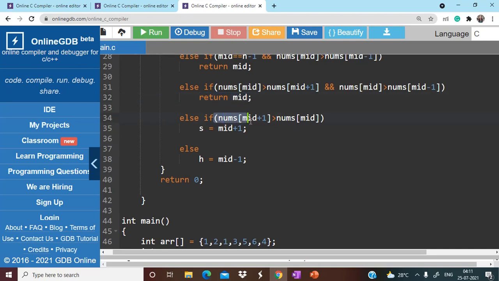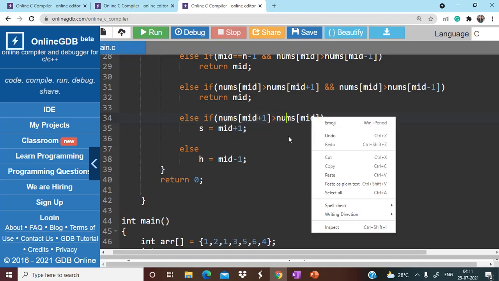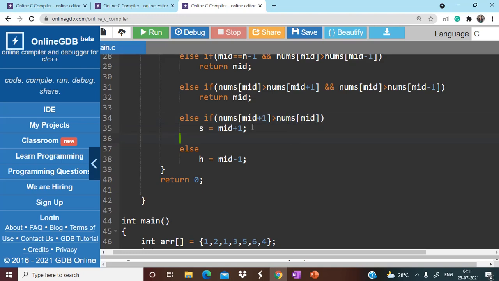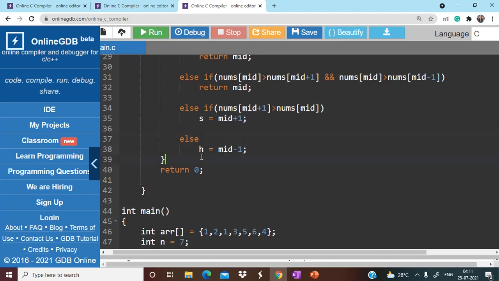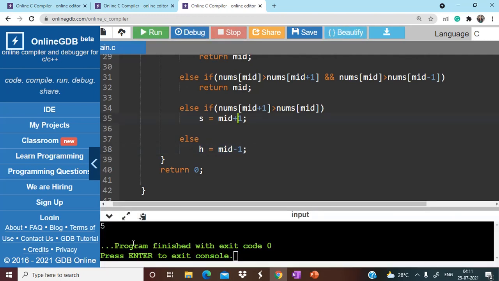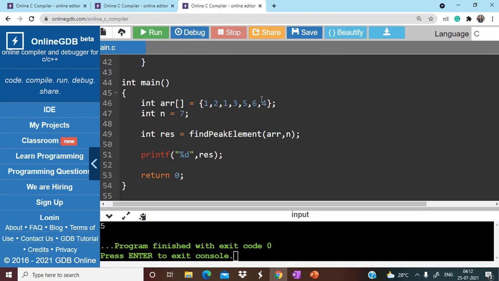Otherwise, you check if the element one step ahead of mid is greater than mid. It means there are high chances of getting the peak element on the right side, so we are changing the value of s as mid plus 1. And the last case is that if this condition isn't satisfied either, the most probable chance of getting the peak element is towards the left side, so we are updating the value of h as mid minus 1. If you run this code, you can see we are getting 5 as the output, because the peak element 6 is located at the fifth index, right?